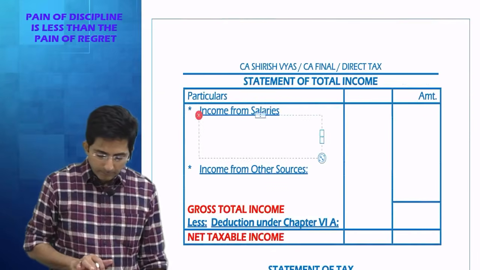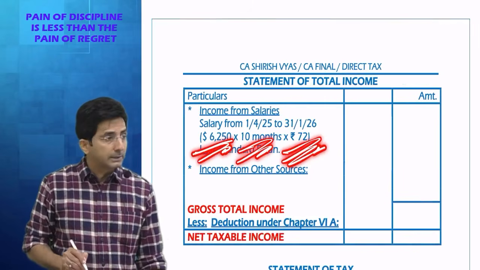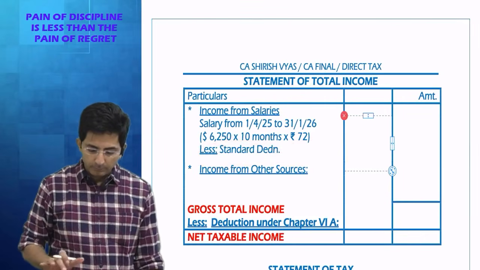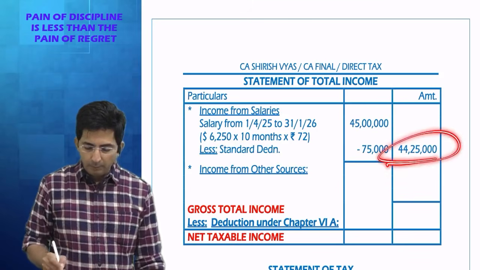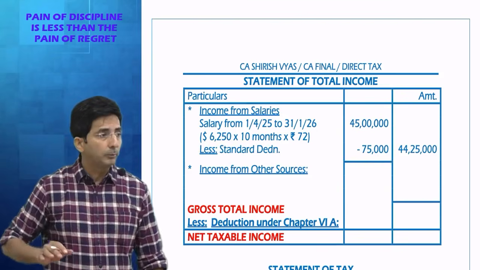Tell me. 6250 multiplied by 10 months into rate of exchange $1 = 72. Standard deduction how much? New regime 75,000. So finally your salary will be 44 lakhs 25,000. 44 lakhs 25,000 will be your salary income.